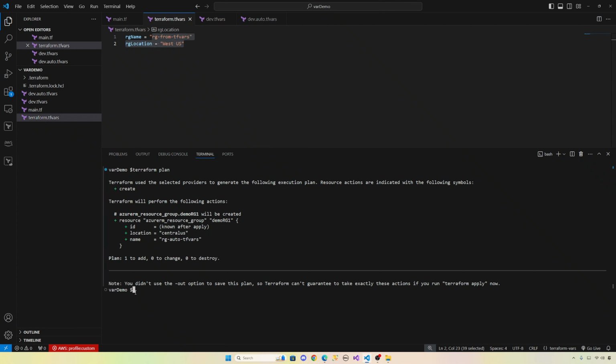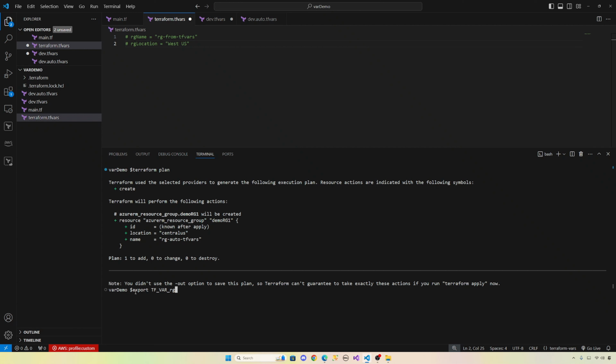So let's do environment variable. Environment variable has the lowest priority. So let's comment this one. Let's comment this one also. Comment this one. Now let's create an environment variable. To create an environment variable, export TF_VAR_ then the variable name.